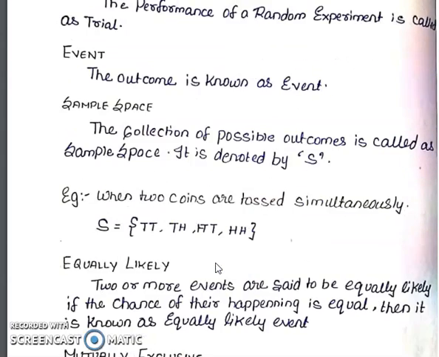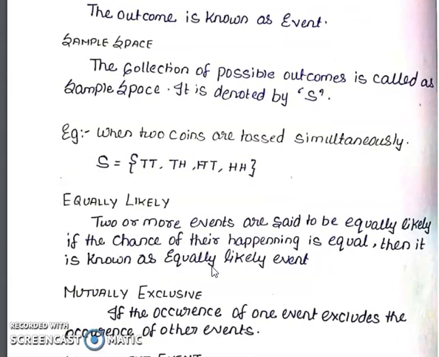Now, sample space. The collection of possible outcomes is called the sample space. It is denoted by capital S. When two coins are tossed simultaneously, then the sample space S is TT, TH, HT, HH, right? So TT means the first coin is tail as well as the second coin also tail. Similarly, TH means the first coin is tail and the second coin is head. Similarly, the other events.